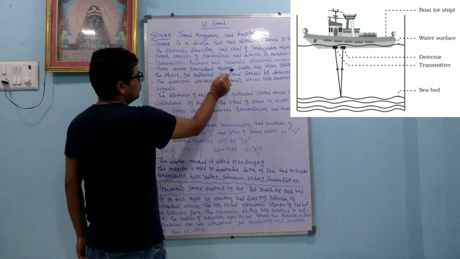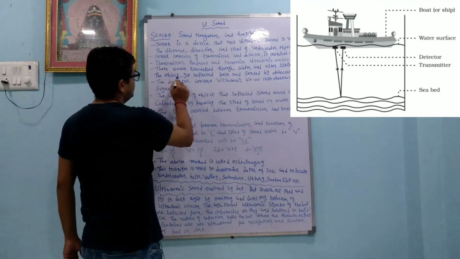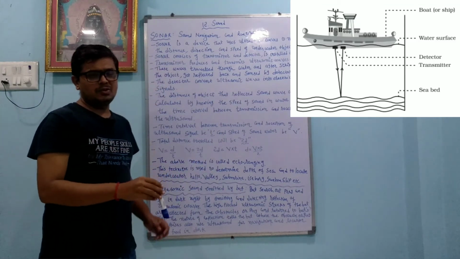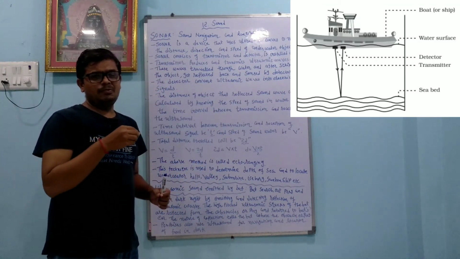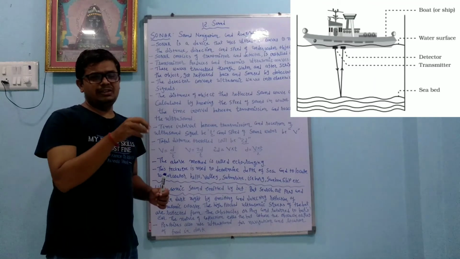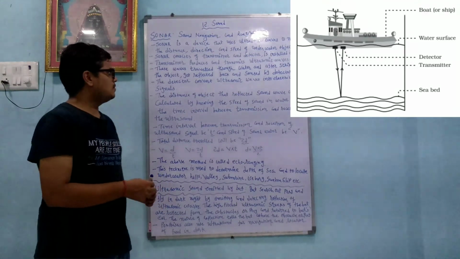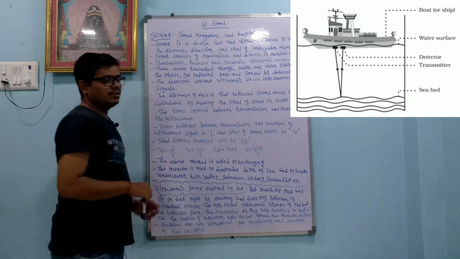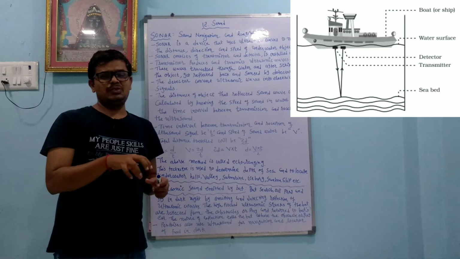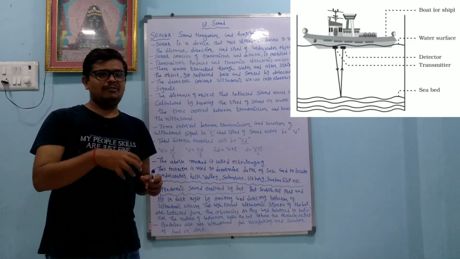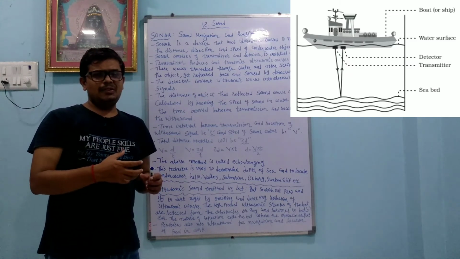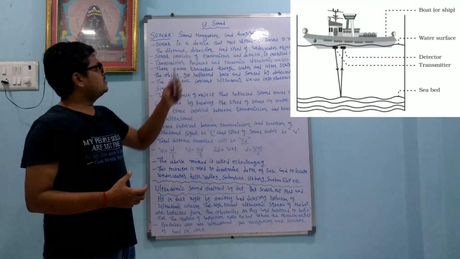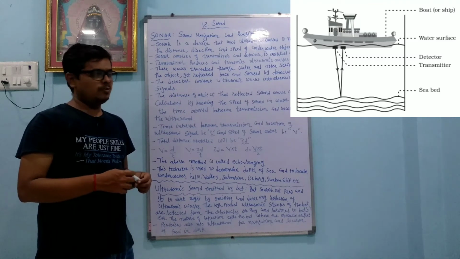These waves travel through the water, and after striking the object get reflected back and sensed by the detector. So when we send the ultrasonic sound, it is reflected, and that way the detector detects and analyzes it. The detector converts the ultrasonic waves into an electrical signal. After that it is analyzed, and that way we can find the direction and distance of the objects which are underwater.